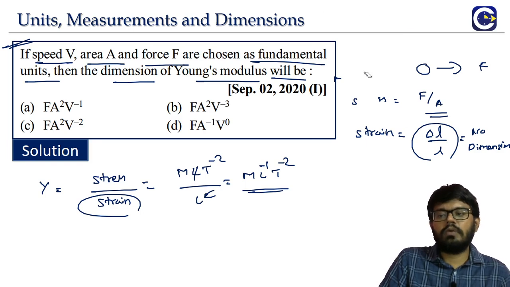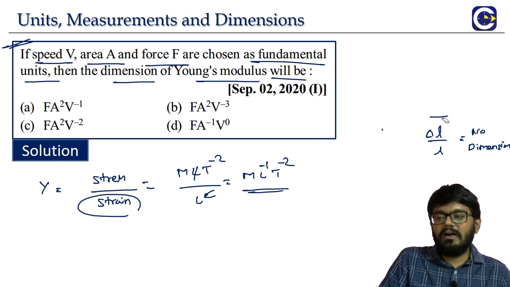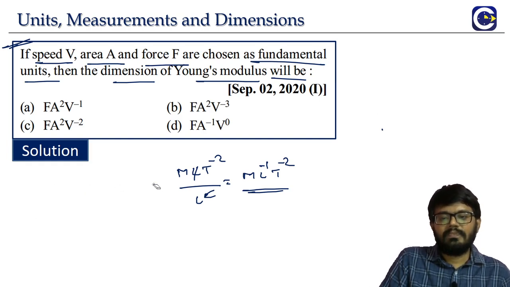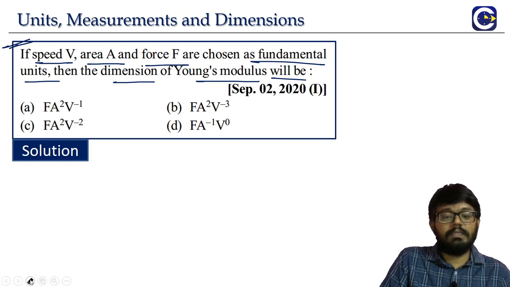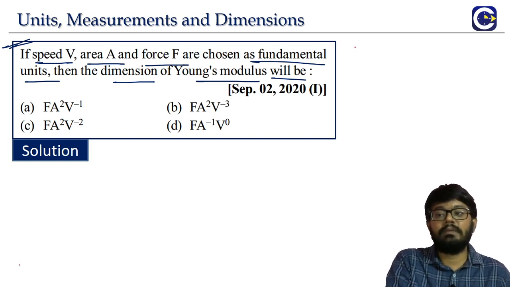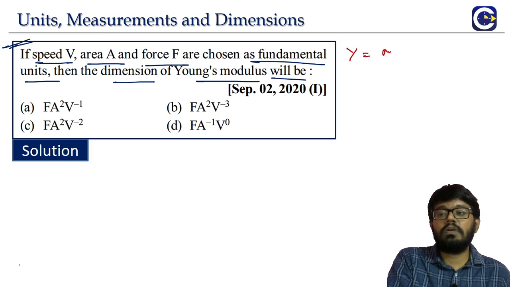Now, just one more additional point. Young's modulus, stress, pressure, all of them have the same dimensions. What will be the dimensions of pressure? Same, M L power minus 1 T power minus 2. I don't know if you remember the previous question we solved, the energy density. Energy density also has the same dimensional formula. So Young's modulus is M L power minus 1 T power minus 2.